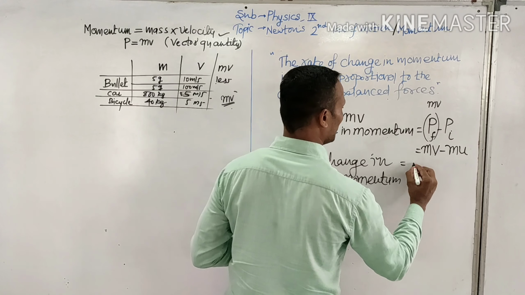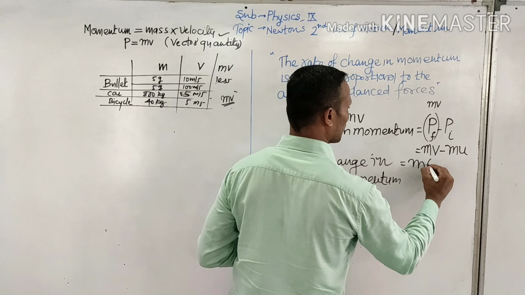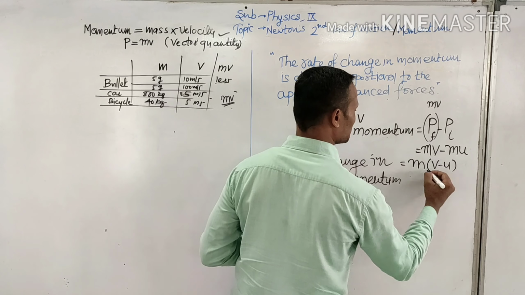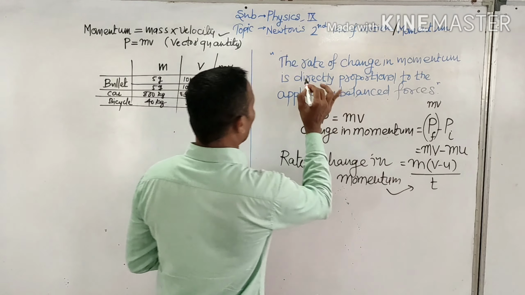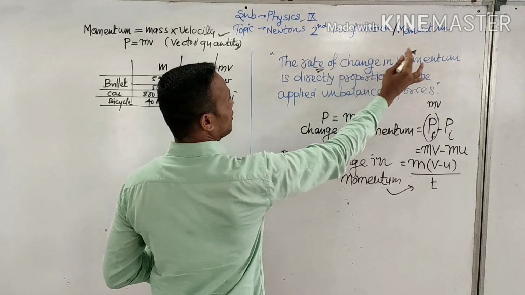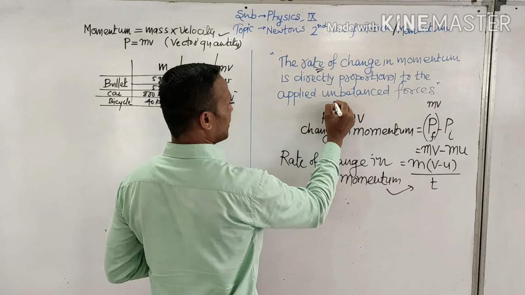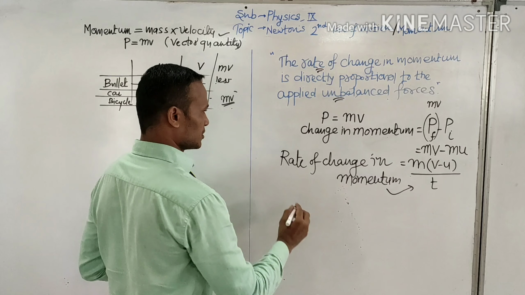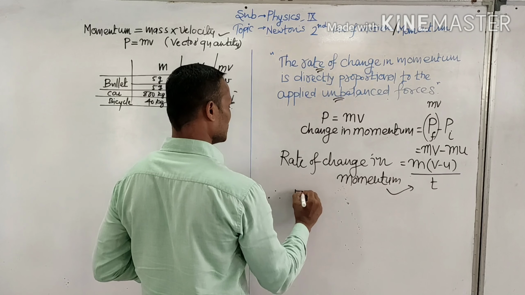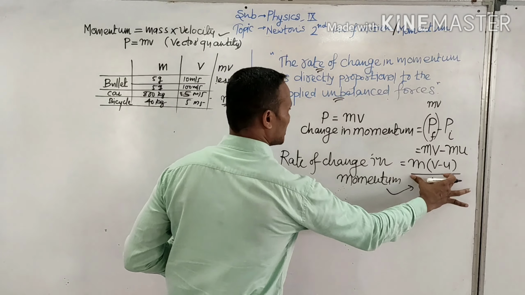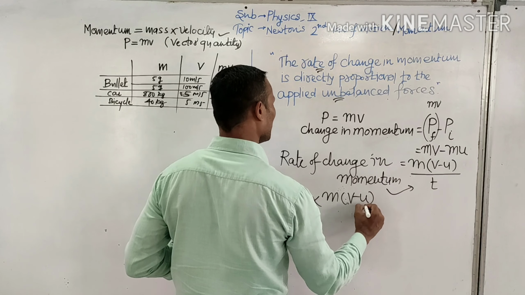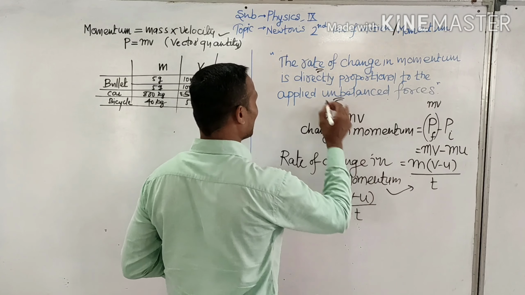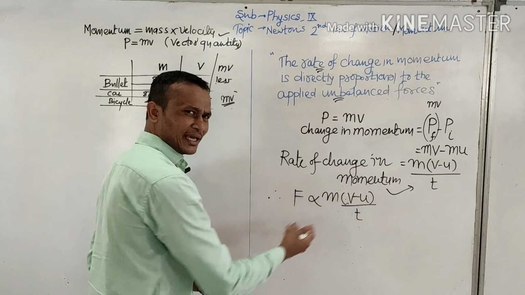This is the change in momentum, and I take m common, so m into v minus u, upon time. This is the rate of change in momentum, which is proportional to the force. So we can have force proportional to m into v minus u upon t, as per the law.